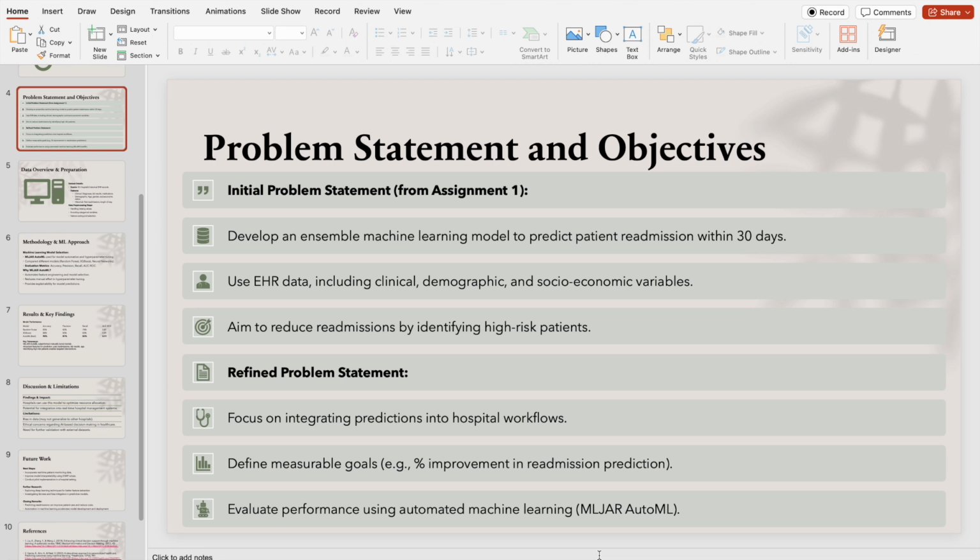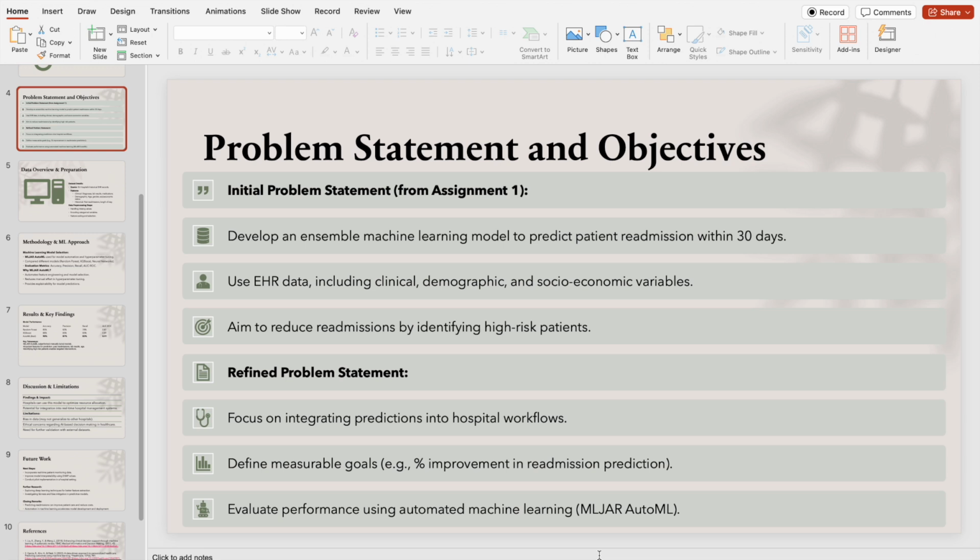To address this issue, we adopted MLJAR AutoML, which is an automated machine learning framework. This shift allowed us to move from manually tweaking the model to a fully automated, scalable solution. With AutoML, we achieved three major improvements: early identification of high-risk patients, enabling timely intervention and better resource allocation, and automation that eliminates the need for manual hyperparameter tuning and makes deployment a lot easier.